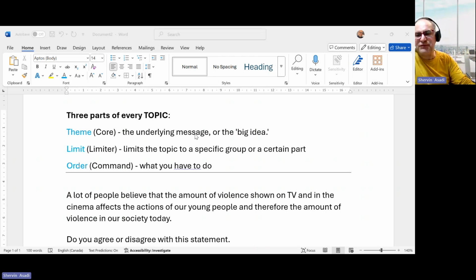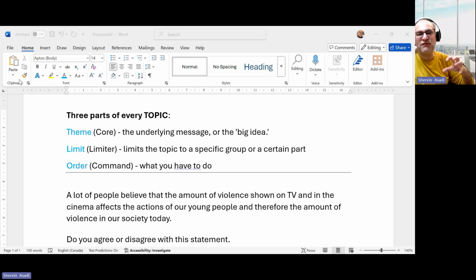Today, I want to show you, when we get a topic, regardless of what kind of topic we get, the first thing before we get started to write: we have to deconstruct the topic in three sections. So, three parts of every topic.